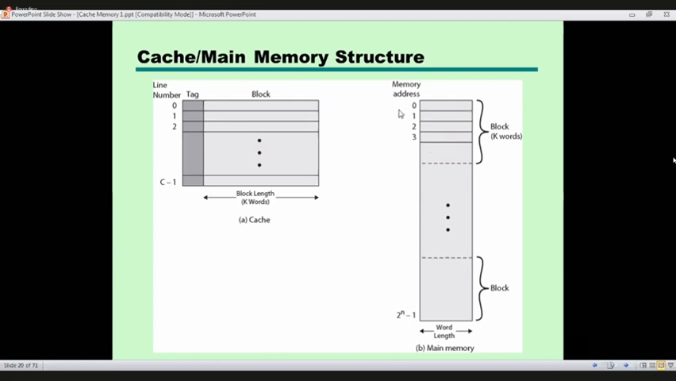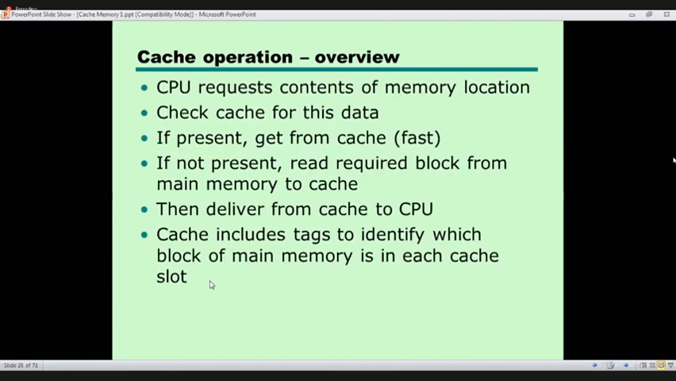The main memory is very much larger in capacity compared to the cache memory. So let's say, now let's go for another example.